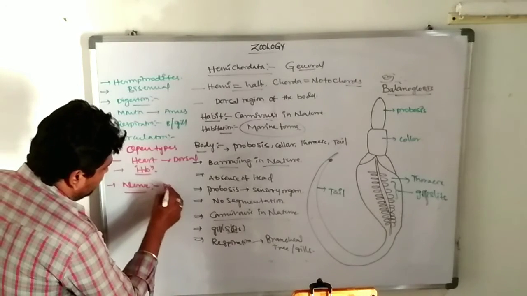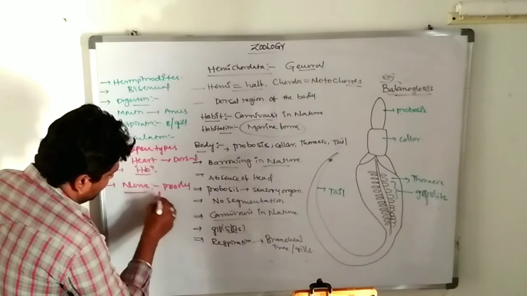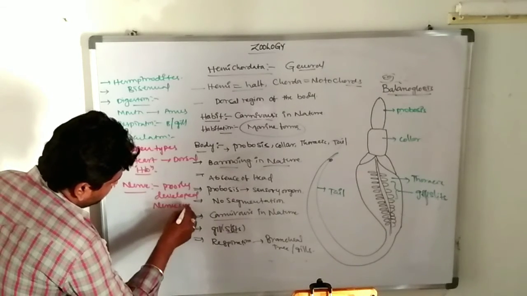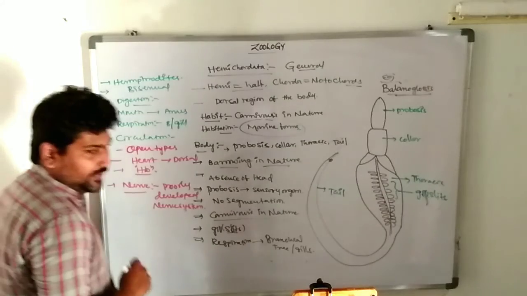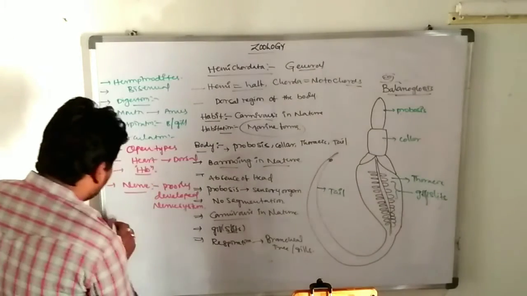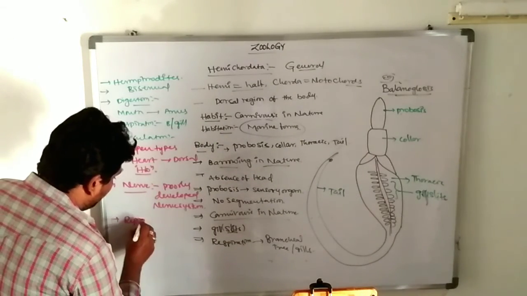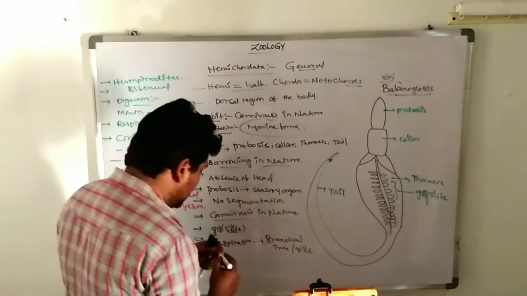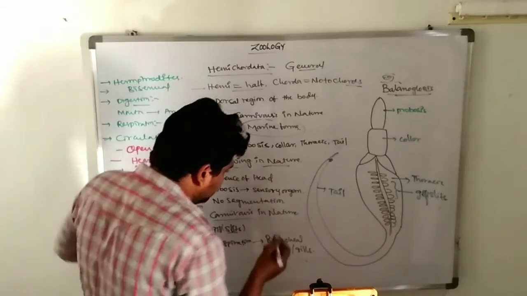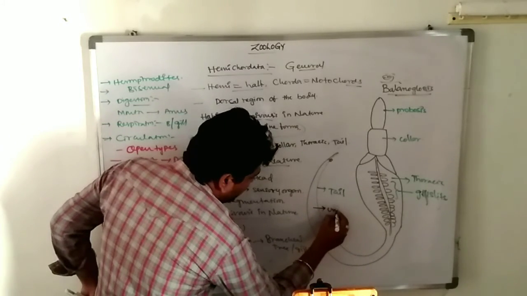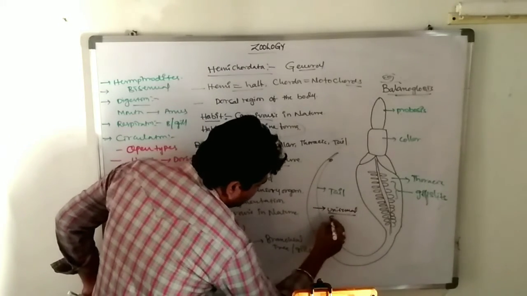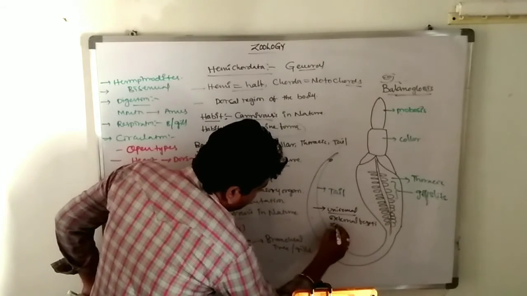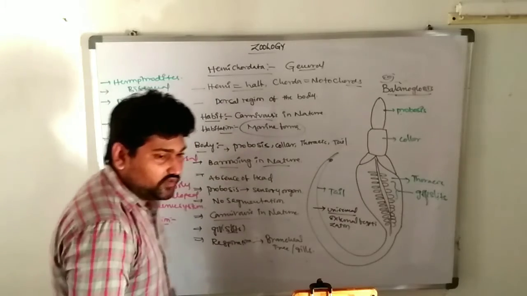Next one, nervous system. These have a poorly developed nervous system. Next one, reproduction. These are unisexual, and some forms are bisexual in nature. Fertilization is external, outside of the body.